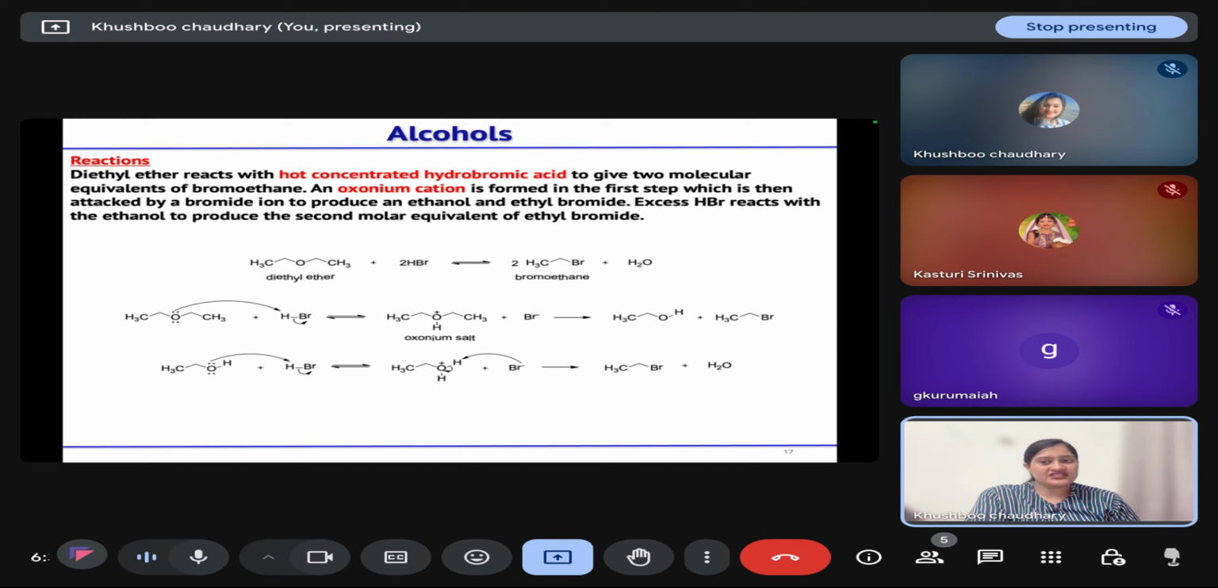Then what types of reactions will ethers undergo? Diethyl ether reacts with an acid source, for example concentrated hydrobromic acid, to form bromoethane. Now how will this reaction take place? Firstly, oxygen will abstract the proton and form this oxonium ion first, and then the bromide ion will attack the carbon that is attached to the oxonium oxygen having the positive charge, and it leads to the formation of your alcohol as well as the alkyl bromide or alkyl halide.